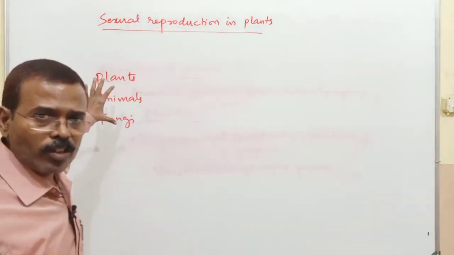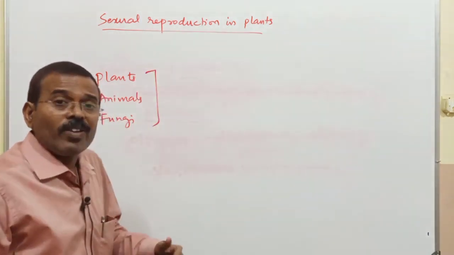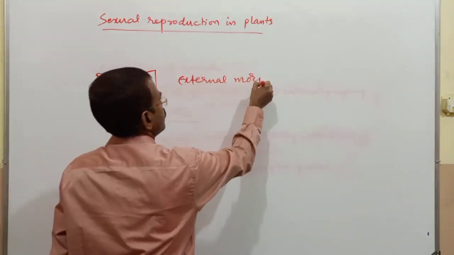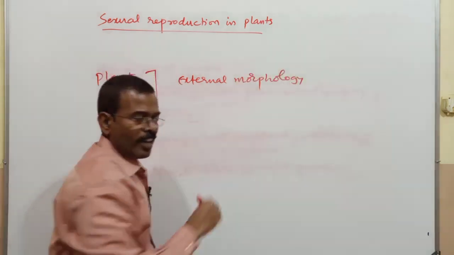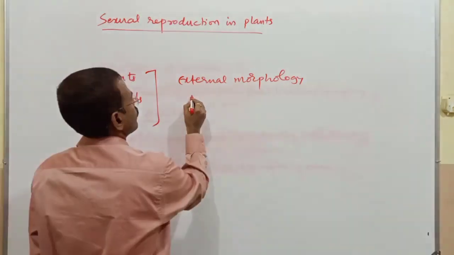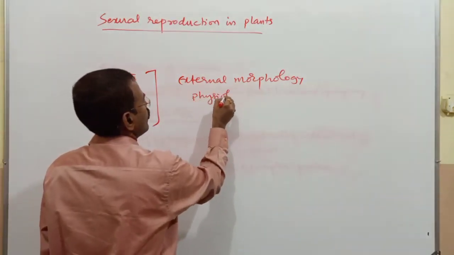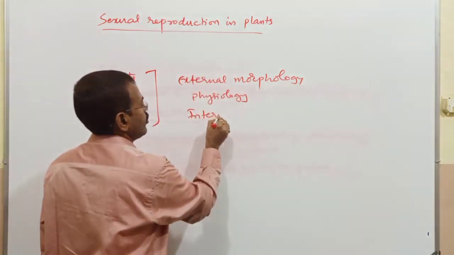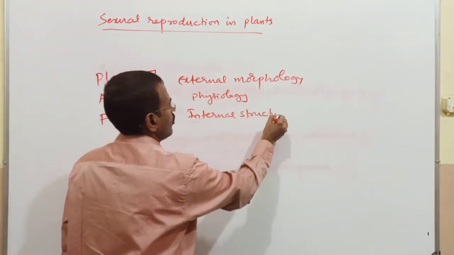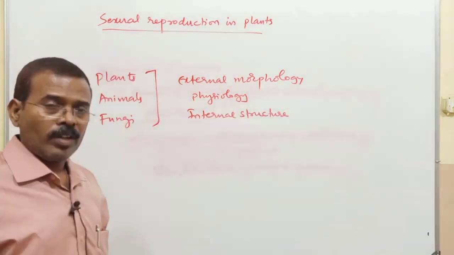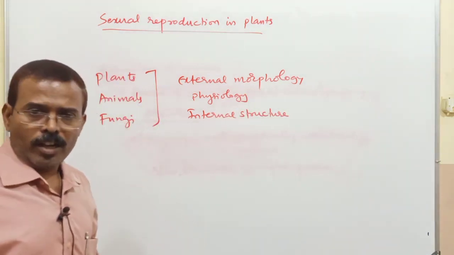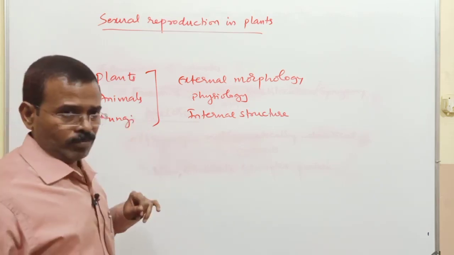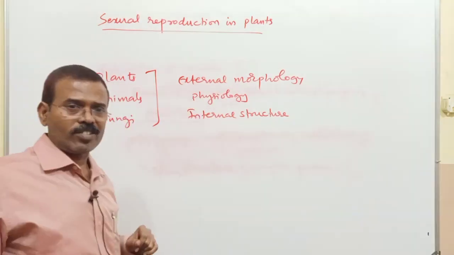These different organisms differ from each other in external morphology, physiology, and internal structure.